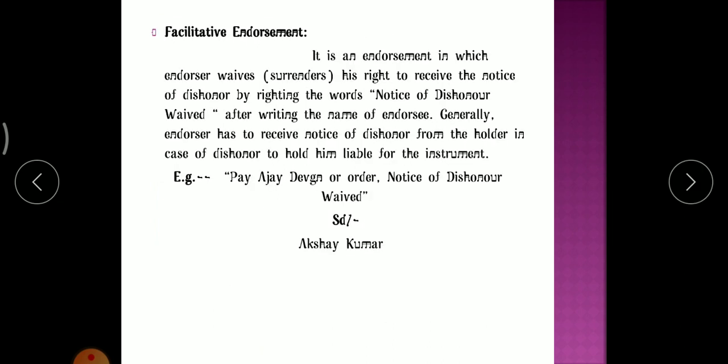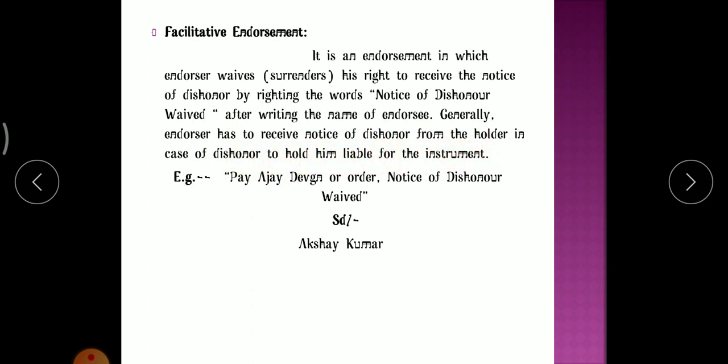So the last type of endorsement, facilitative endorsement. What is a facilitative endorsement? It is an endorsement in which the endorser waives or surrenders his right to receive the notice of dishonor by writing the words "notice of dishonor waived" after writing the name of the endorsee. Generally, the endorser has to receive notice of dishonor from the holder in case of dishonor to hold him liable for the instrument.